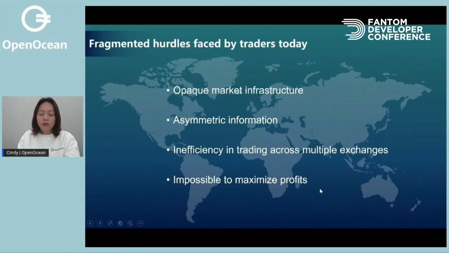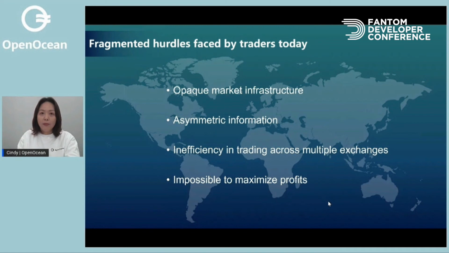To share the background of why we are here and why we came up with the idea of a full aggregator: our background is in finance. When we came into the crypto world, we found the market infrastructure is not very user-friendly for traders.